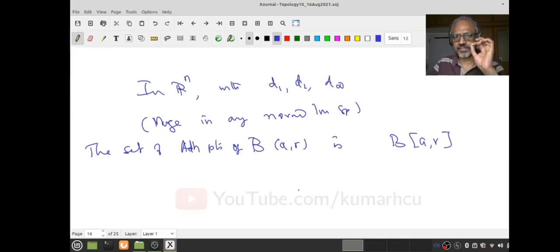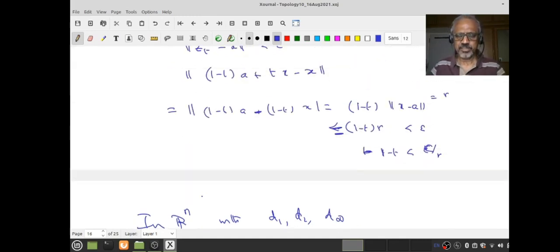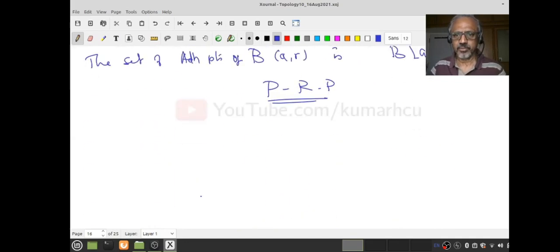This is something fantastic geometric. Please pause, review, proceed. In the next lecture we will also put this to use. There will be one or two more examples I may want to do, but I think I have given a lot of examples about adherent points. Please go through that, learn how to work with them.